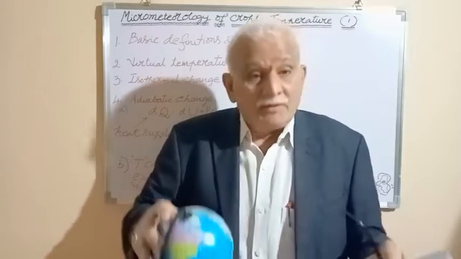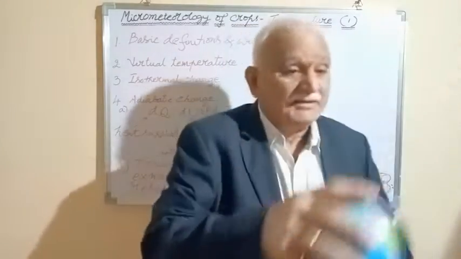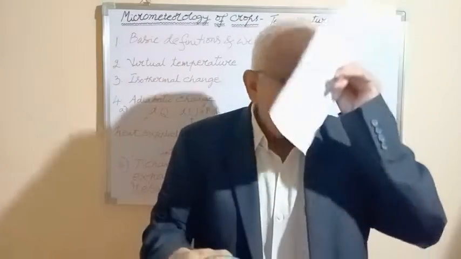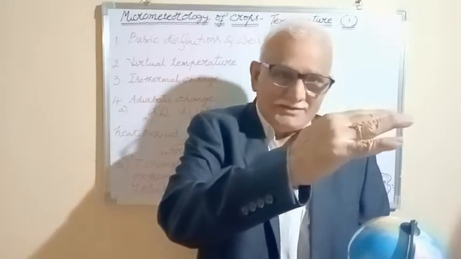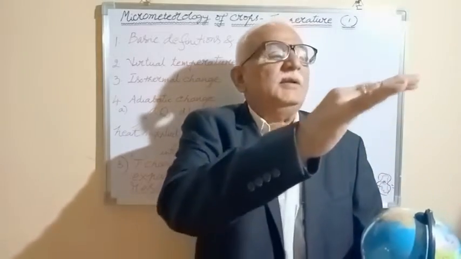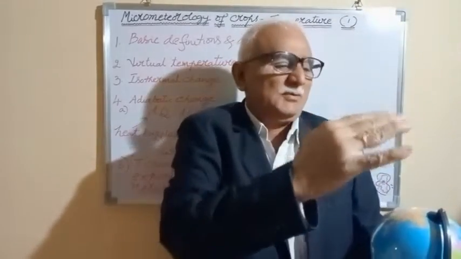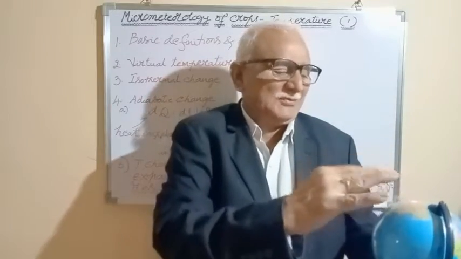So, actually when the sun is sending the energy, what happens? Exosphere, ionosphere, mesosphere, stratosphere, troposphere.